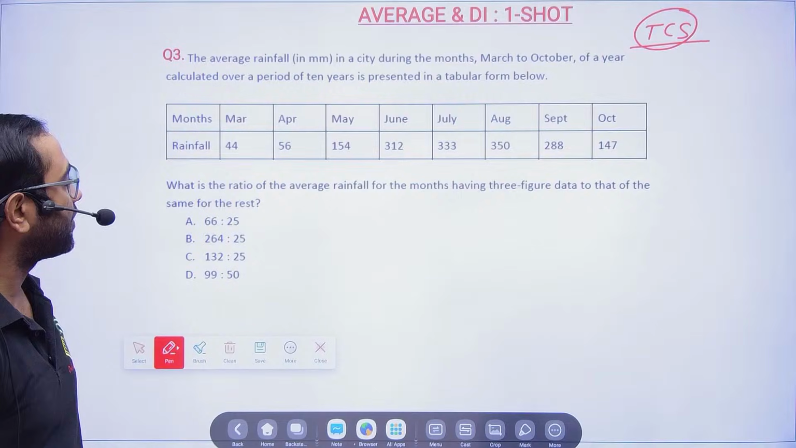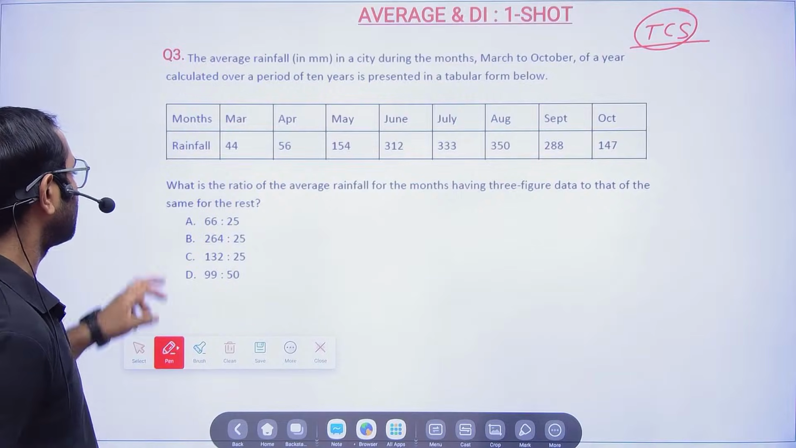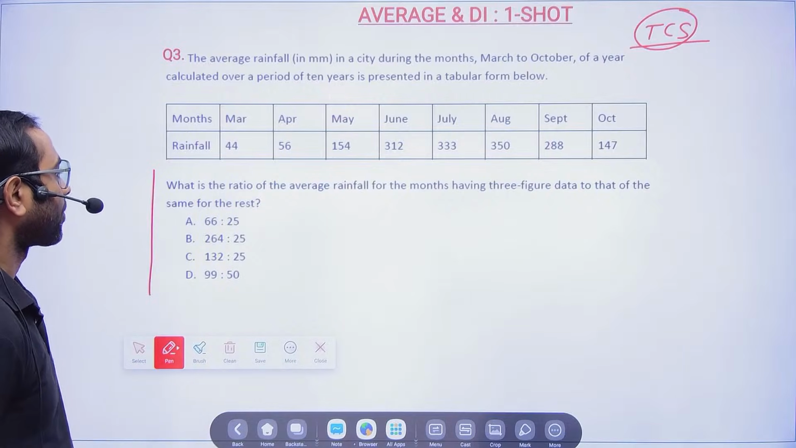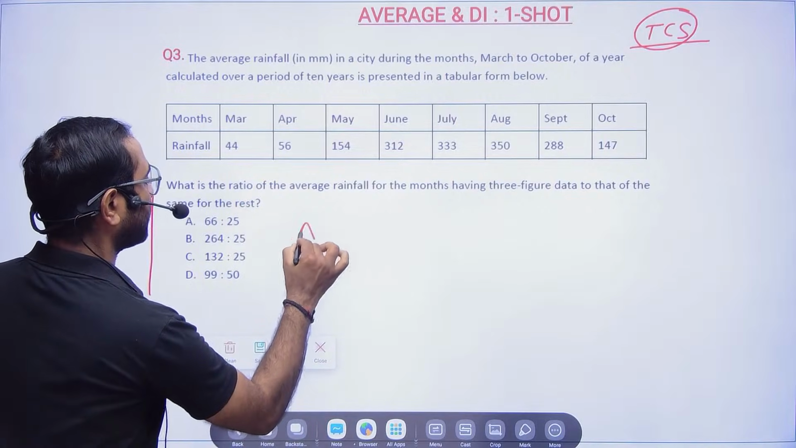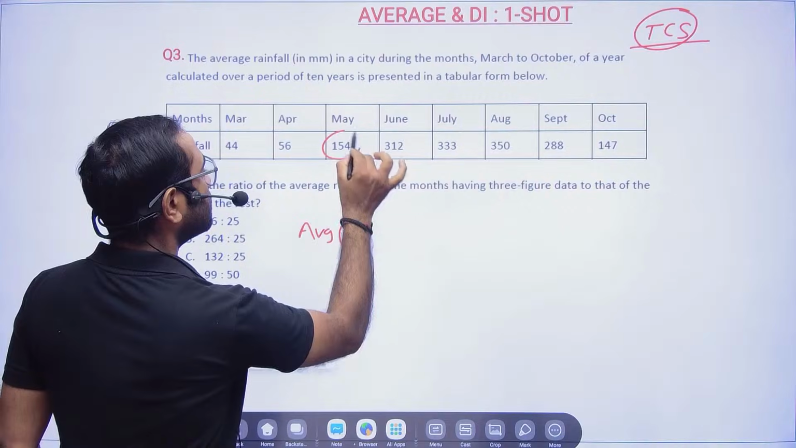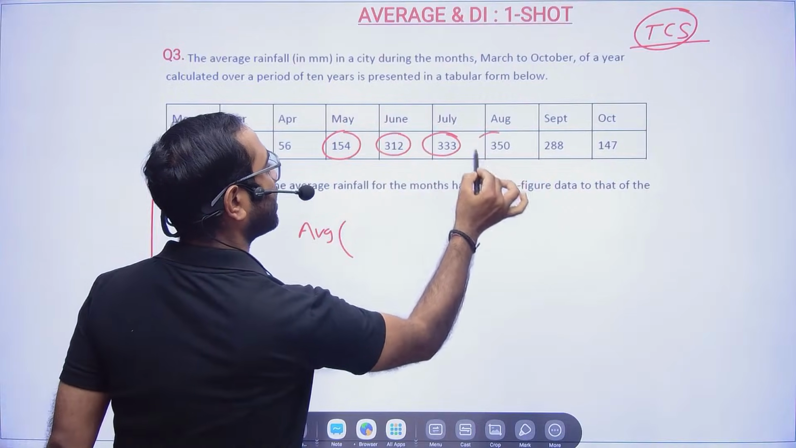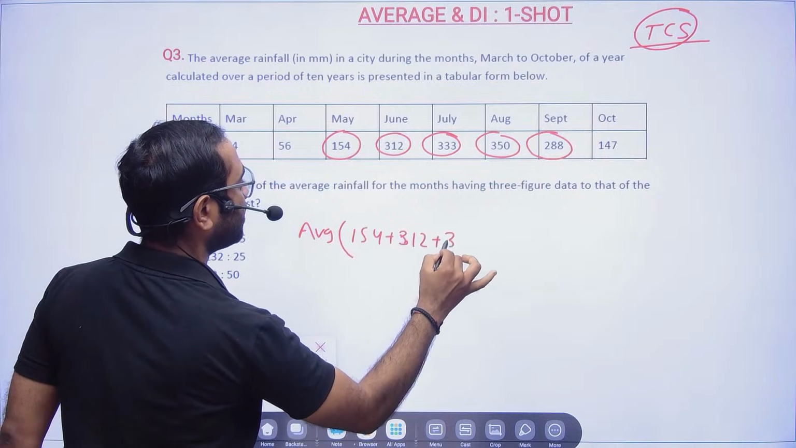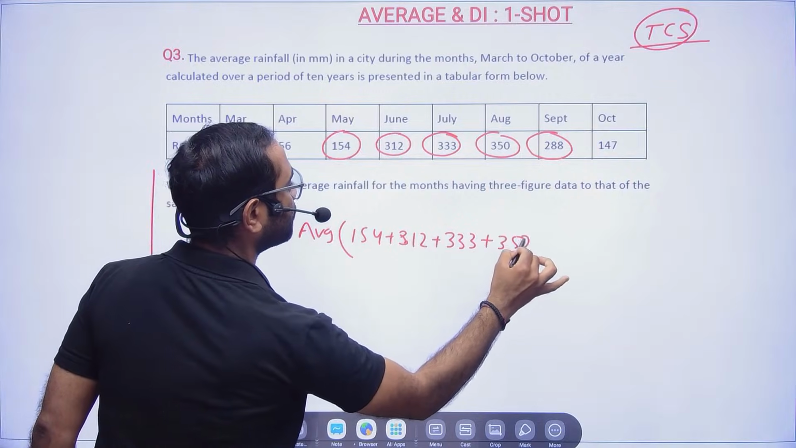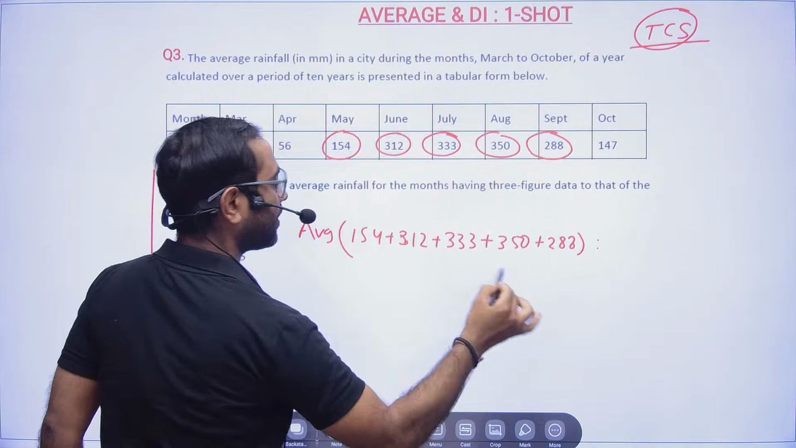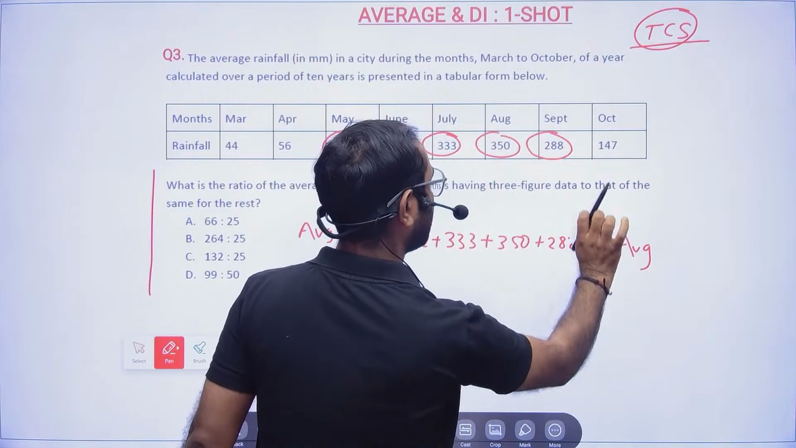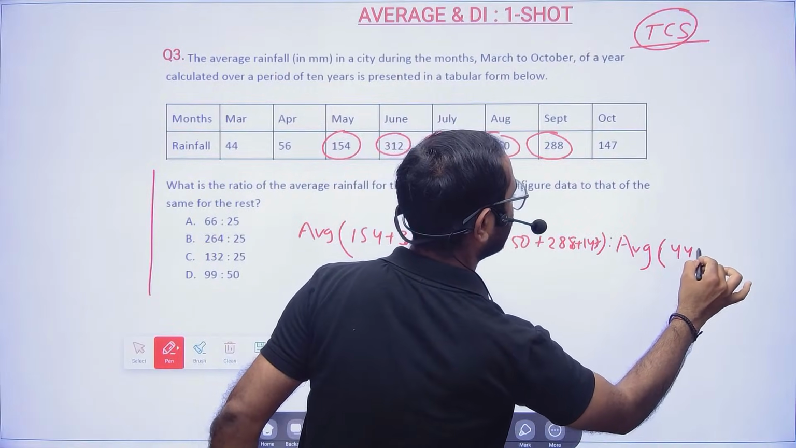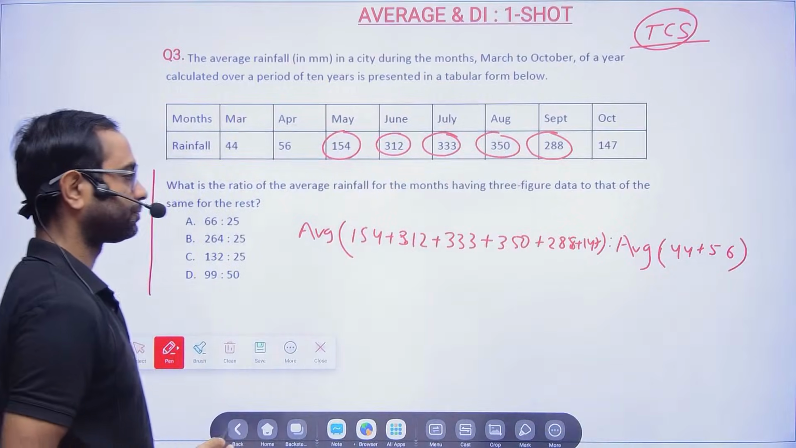So what is the ratio of the average rainfall for the months having 3-figure data to that of the same for the rest? So they are telling you to find out the average. You find out the average of the 3-figure data. So 3-figure data means 154 plus 312 plus 333 plus 350 plus 288. And then whatever is the remaining two digit. Sorry, plus 147 also. And then the average of the remaining, 44 plus 56. Correct? Okay.